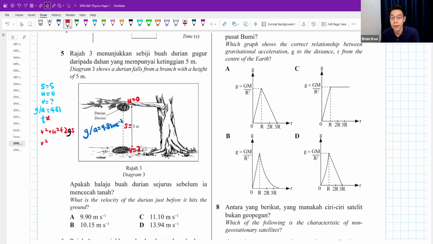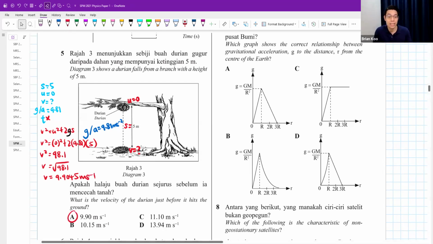Same thing. Okay, so U is 0, A is 9.81, S is 5. 0 squared is just 0. Everything multiplied together, 98.1. Don't forget to square root your answer. I get 9.9045 something. Okay, rounded off, it will be A.